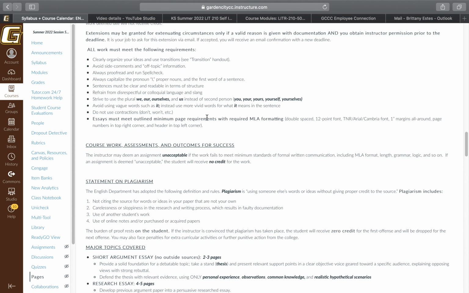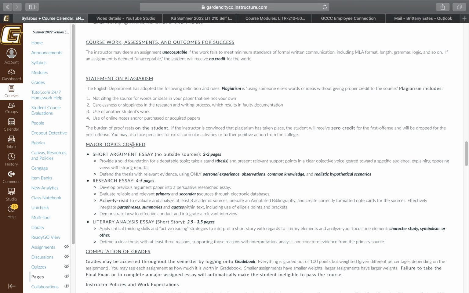Everything, like I said, is going to be in MLA formatting. In this case, MLA, the basics are making sure that you have double space, 12-point font, 1-inch margins all around, headers in the top left, page numbers in the top right, etc. And you guys can kind of read this. This is all notes from the college again on what is acceptable for the college level, what is plagiarism, how you agree not to plagiarize per your student policy handbook, and it's, like I said, pretty simple.